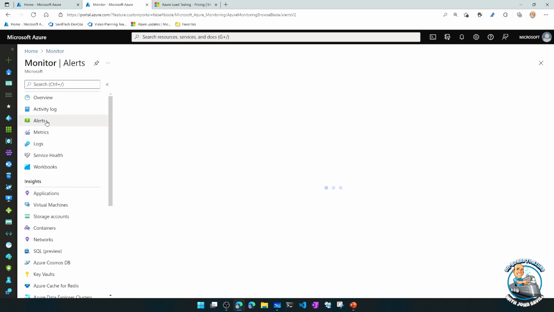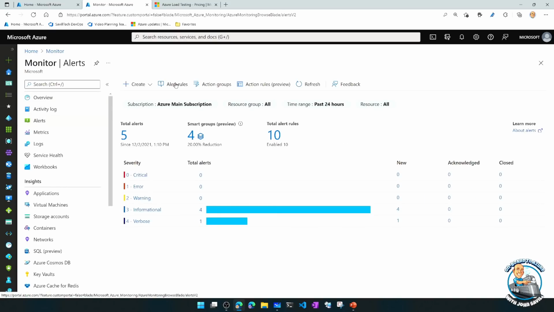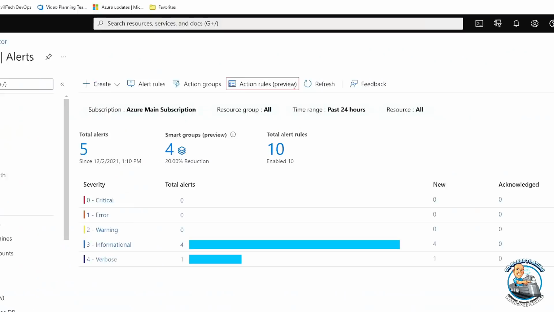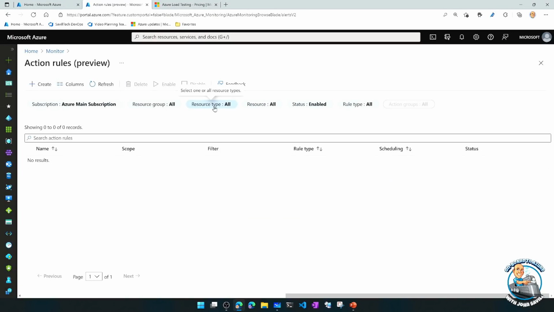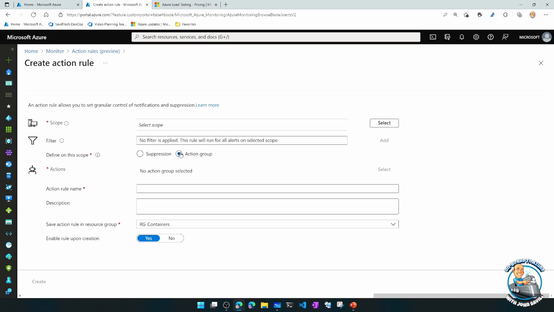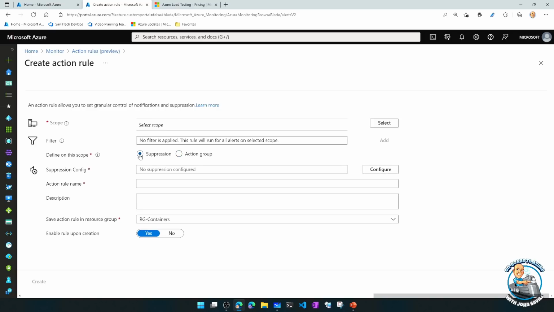But maybe I don't want to do that. Yes, I can create an alert rule and I can actually call a certain action group. Actually, this has got the old name still, but in regular portals, I turn off a custom portal. This is now renamed. So what you should see here is an alert processing rule. And what that lets me do is, based on a certain scope, I can call an action group or I can actually suppress actions that would have happened.